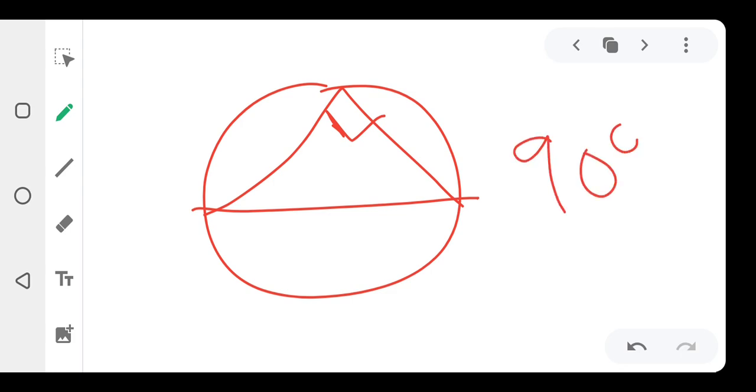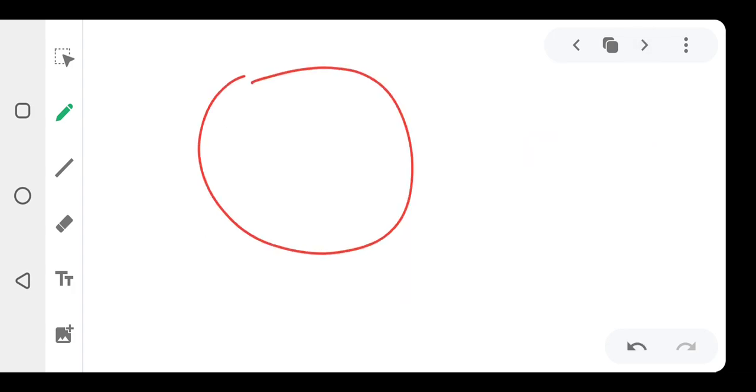Let me call this theorem 2, because I already talked about the first one yesterday, where a line that bisects a chord forms 90 degrees. So the angle drawn in a semicircle is equal to 90 degrees, regardless of the position. Let's say we have something like this again. Even if the angle is somewhere here, wherever, it is still 90 degrees.